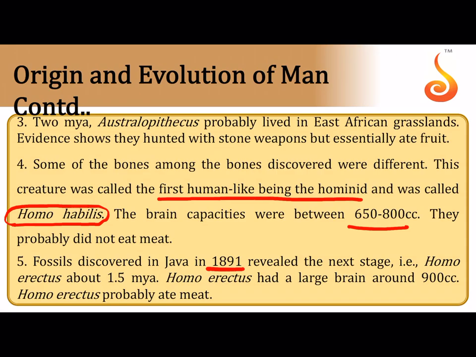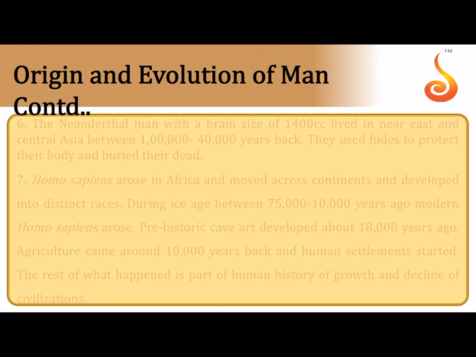Fossils discovered in Java in 1891 revealed the next stage, that is called the erect man, the Homo erectus. Remember, the Homo habilis is the one that probably started living a community life. That's why he's called habilis. He's also the able man or the skillful man. And Homo erectus came into existence from Homo habilis probably 1.5 million years ago. He probably ate meat, and his cranial capacity is much larger than Homo habilis. It is about 900 cc.